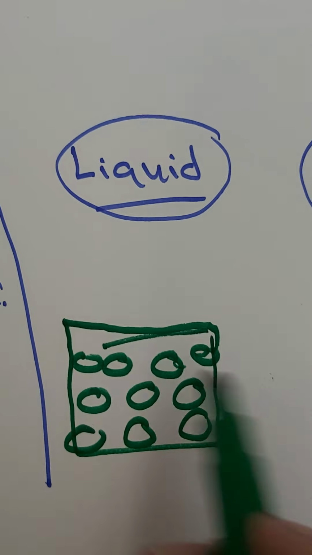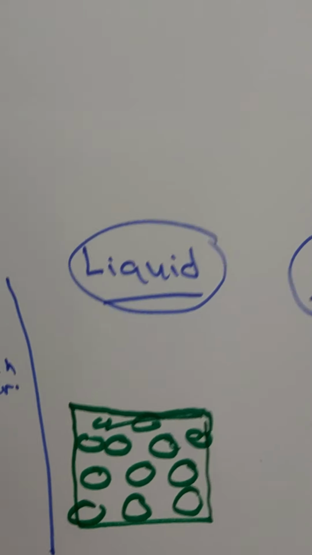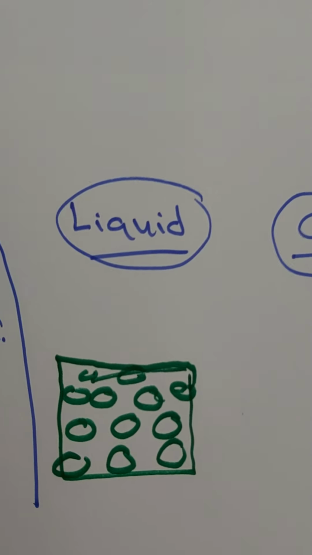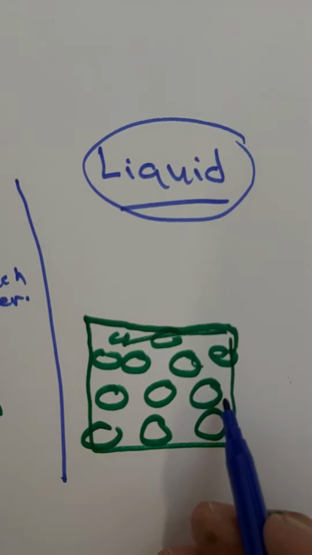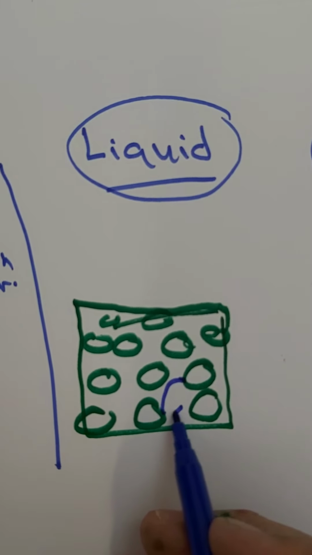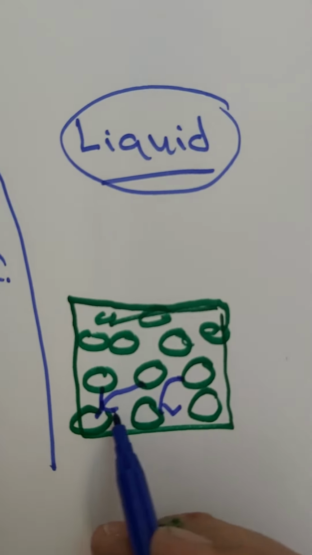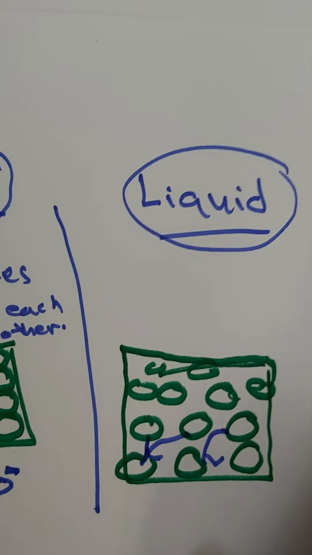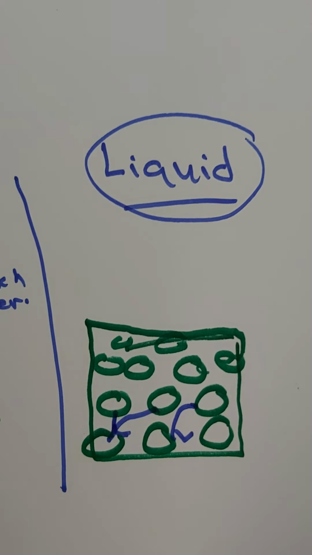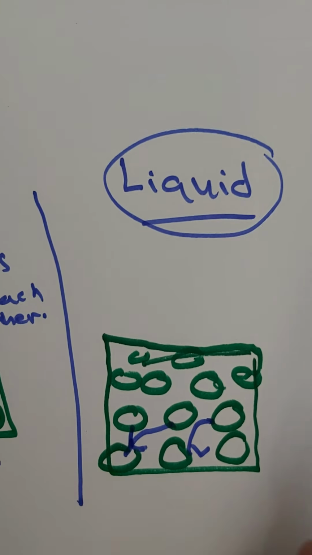So they are further apart than the particles in solids, and they can slide on each other. They can slide, so that we can change the shape of liquids. Why? Because the particles are further apart than in solids, and they can slide on each other.